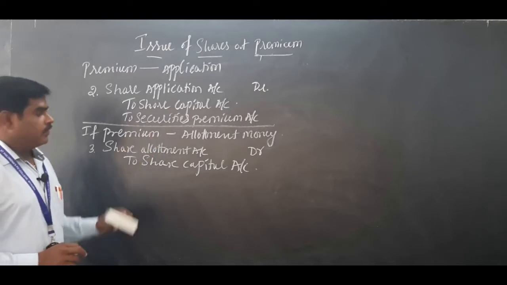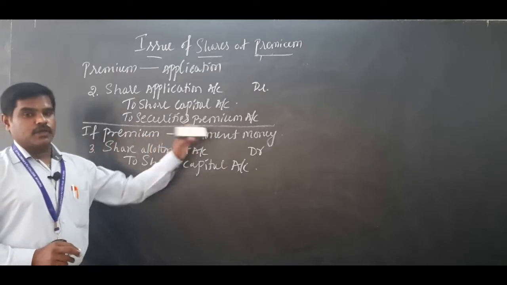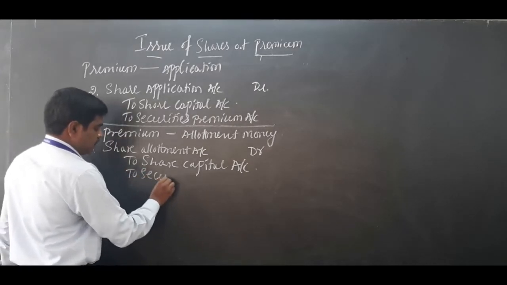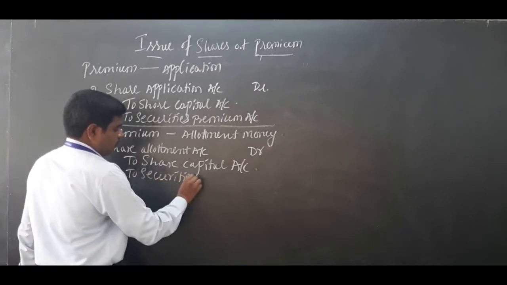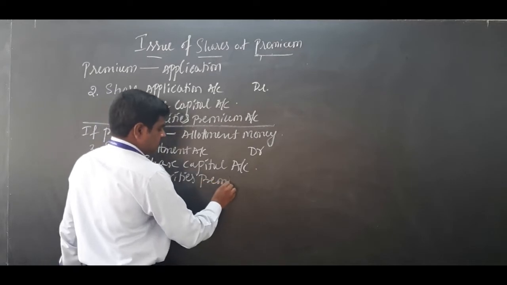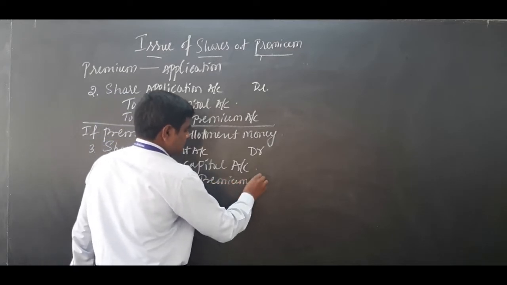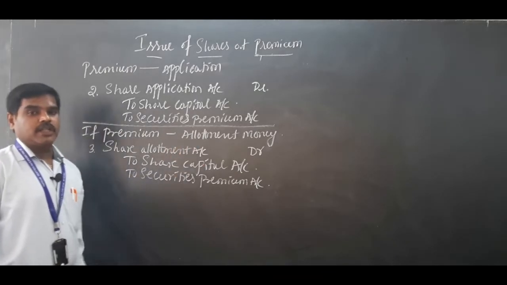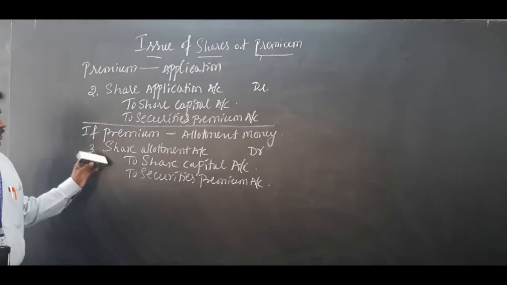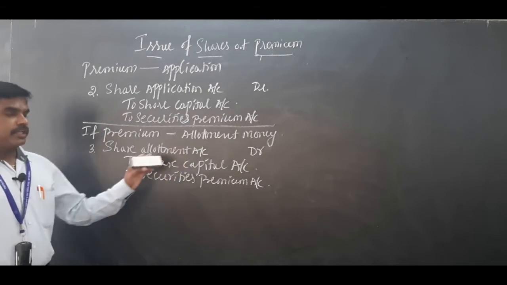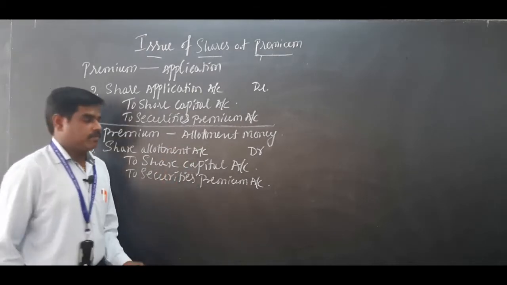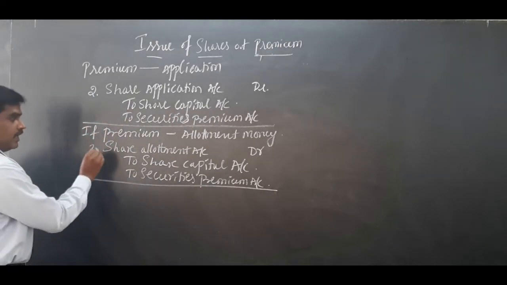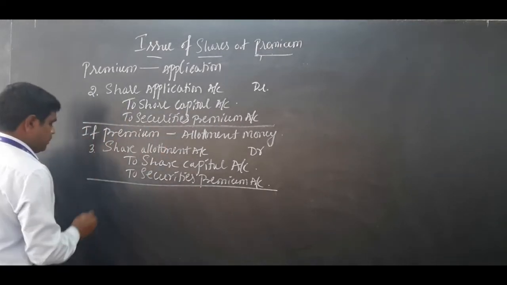Okay. If share premium is included in the allotment money, here we have to write to securities premium account. So this is the journal entry if premium amount is included in allotment money. Share allotment account debit to share capital account, to securities premium account. This is the journal entry if premium is collected in allotment.